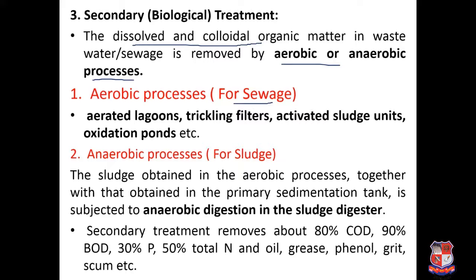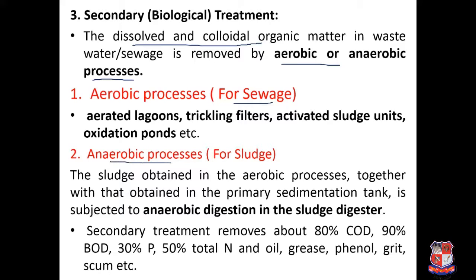Whatever is supernatant, that top layer, is generally called sewage. For that, different methods are used, like aerated lagoon, trickling filter, activated sludge unit, oxidation pond, etc. In this semester you are going to learn in detail about all these units.